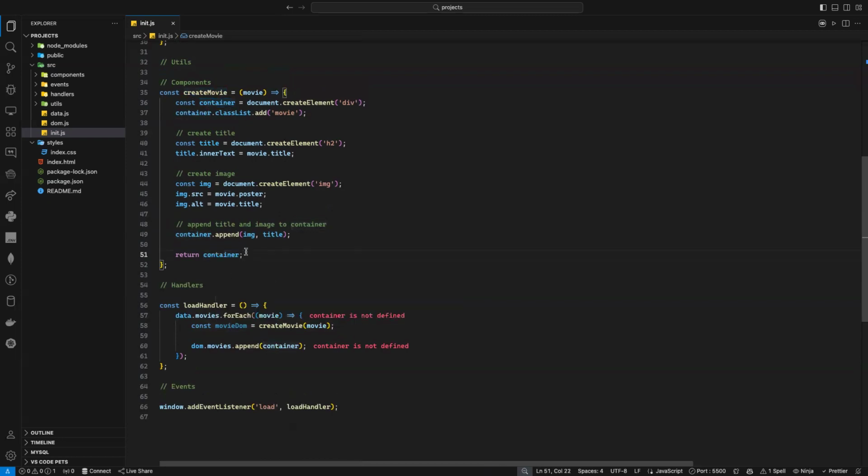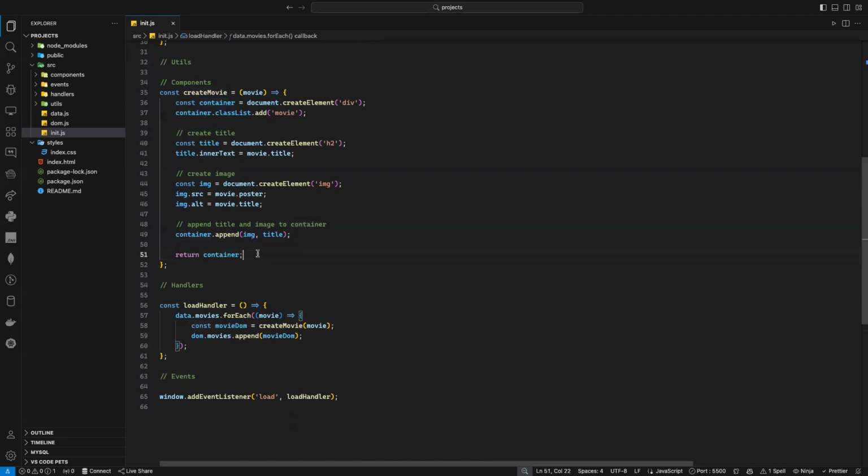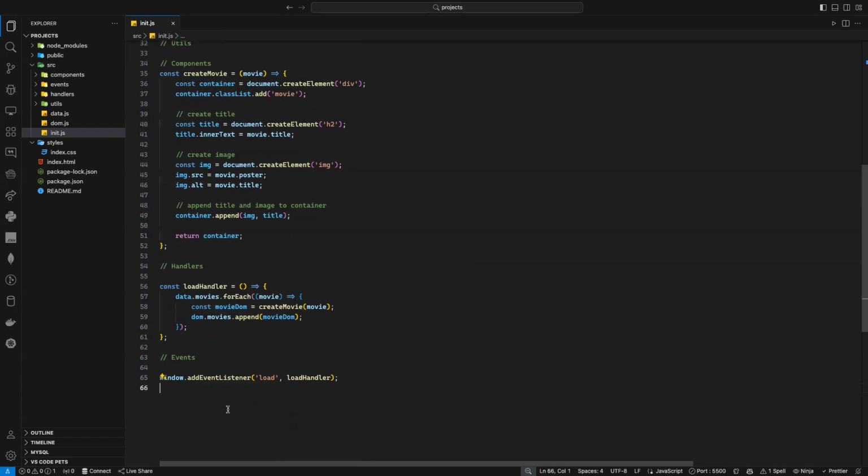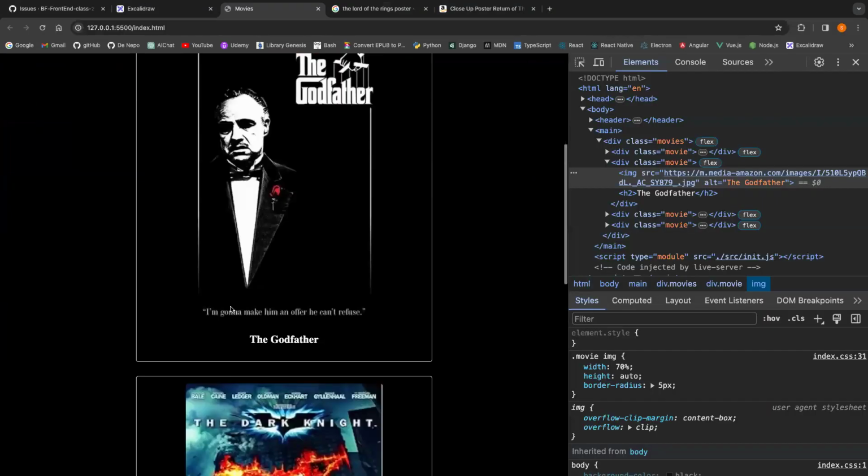What does this function return? A DOM element. Yes, so it returns a DOM element. That's the reason why I call it movieDOM. Now I have the movieDOM and I can just append it to my DOM here. And now if I go to my application, it's working exactly the same.